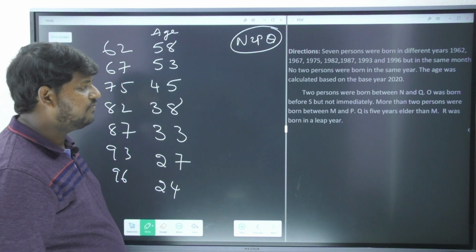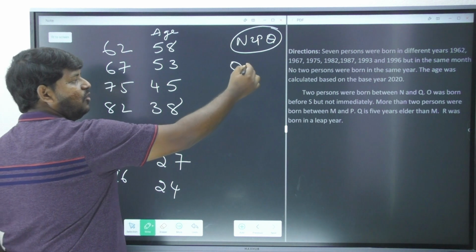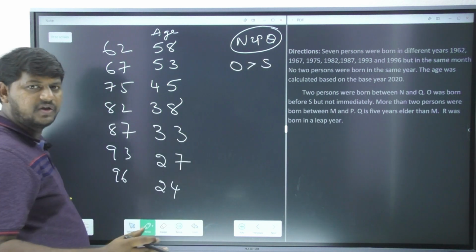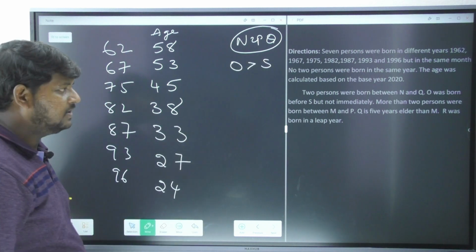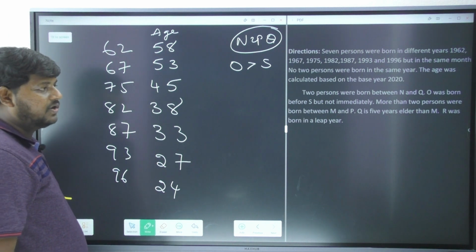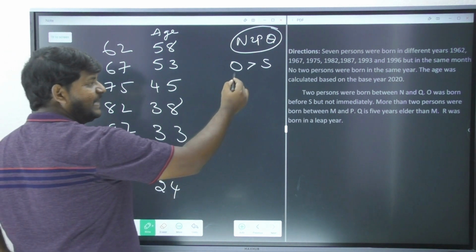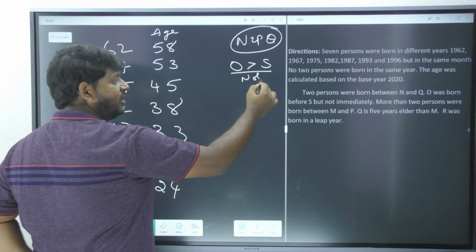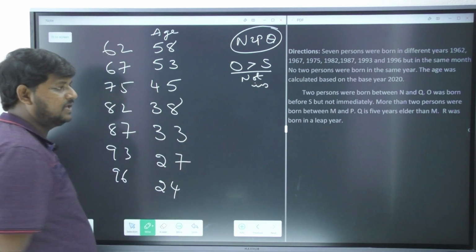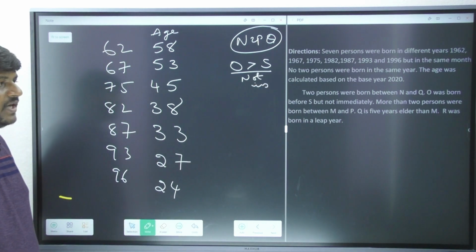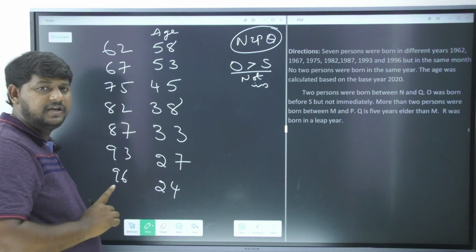O was born before S. Clearly saying O was born before S, or you can say O is the elder person when you compare with S, but not immediately. They are not immediate persons. So not immediate persons, please. More than 2 persons, this is a very good key information.